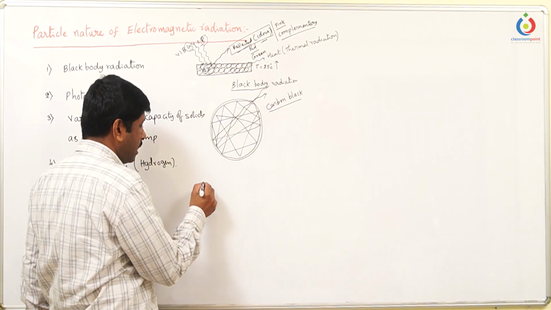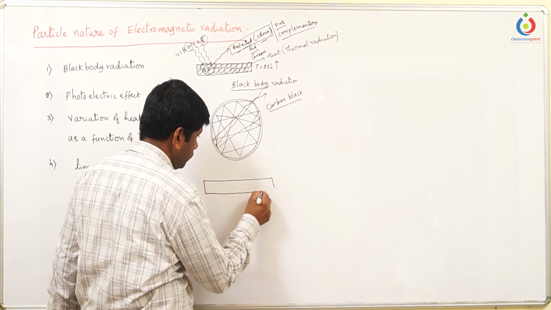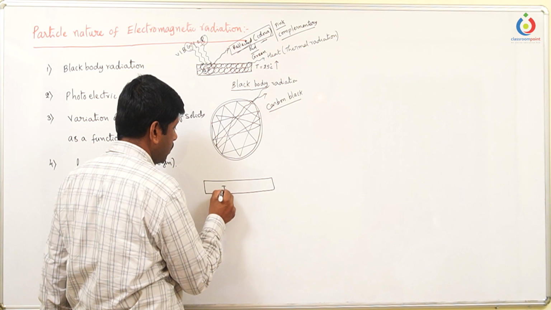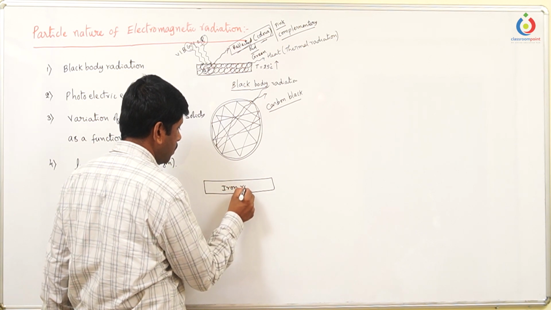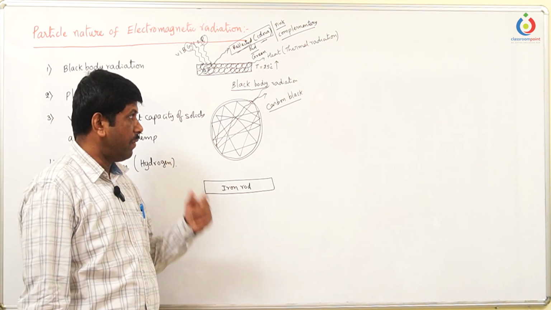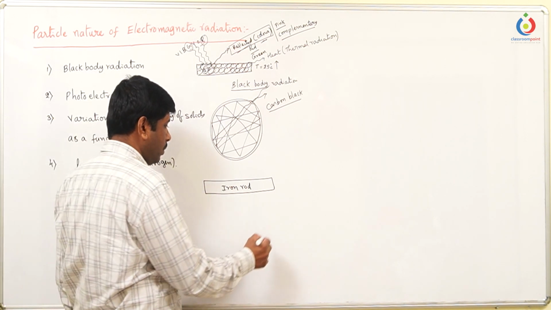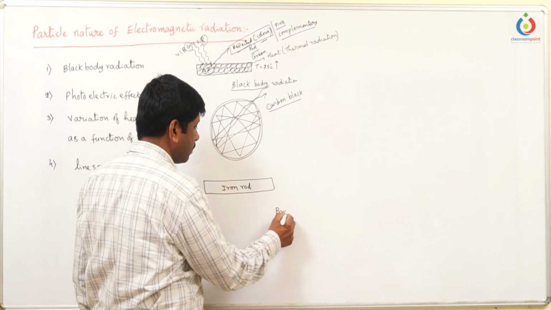Now let us enter into another part where we are going to deal with thermal energy. Let us take an iron piece, an iron rod. When this iron rod is at 25 degrees centigrade or room temperature, it looks brown in color.